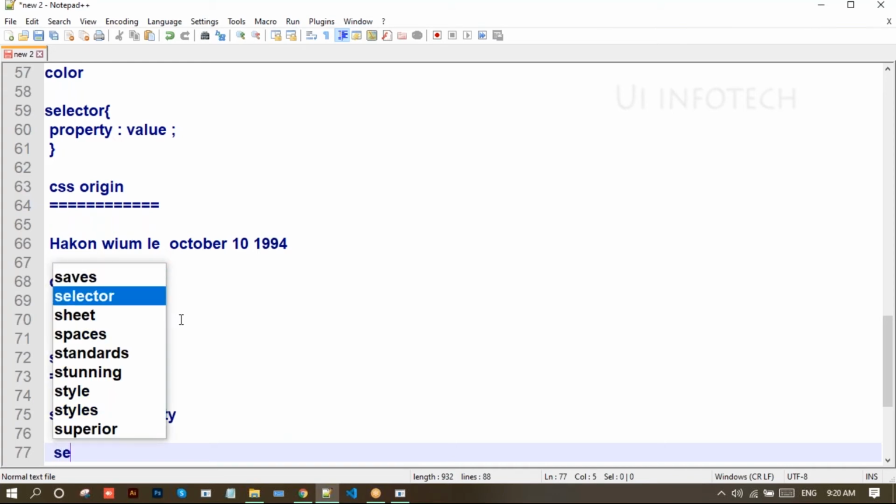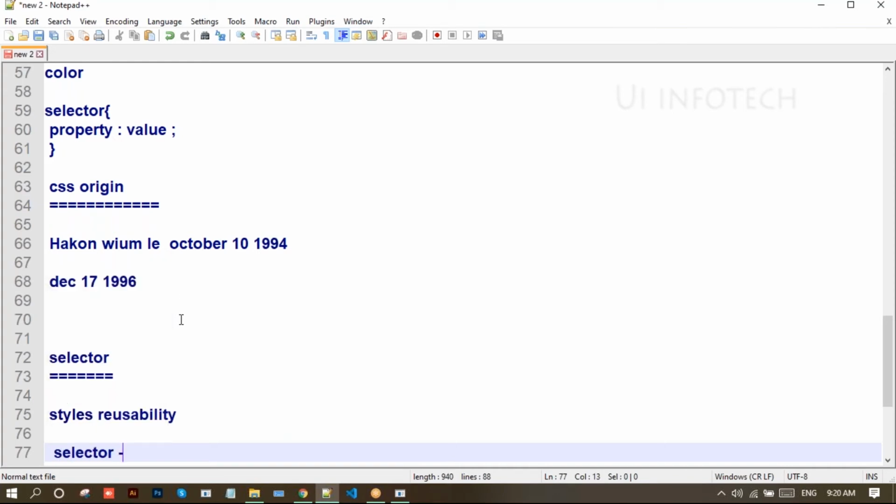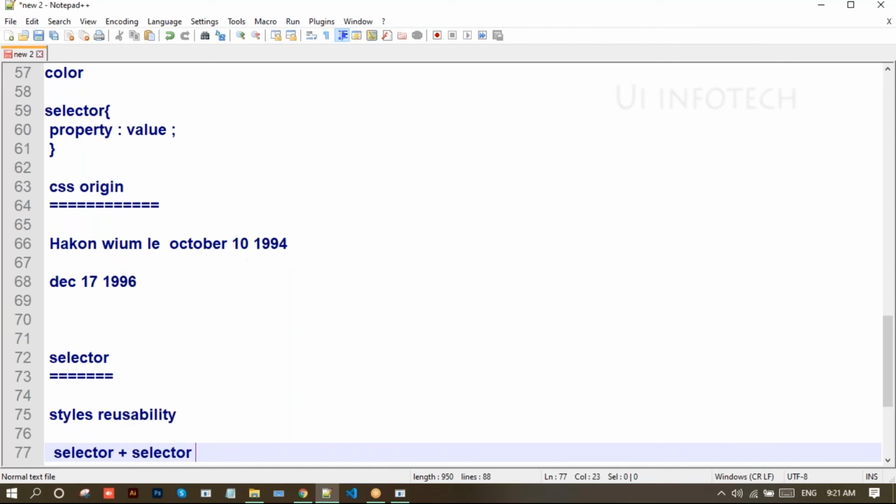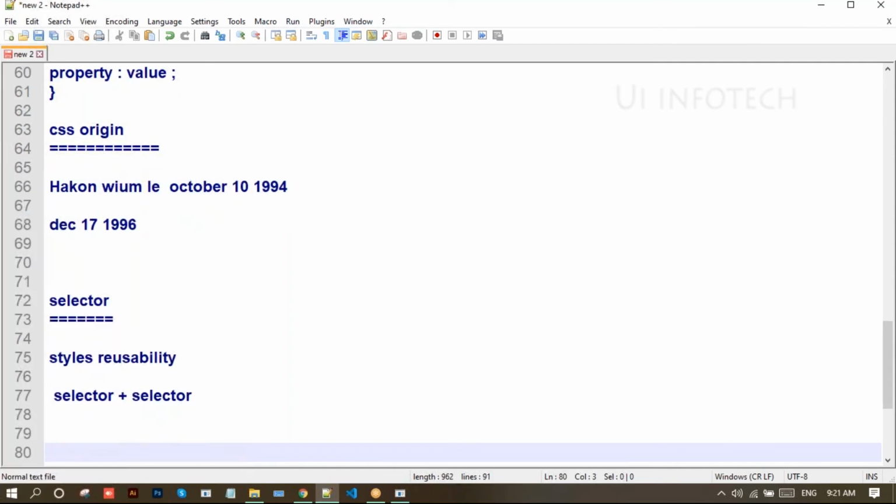A combinator is nothing but something between selector and selector. We can add some symbols here, plus, or the tilde operator. So these are the combinators. I'll explain them in a future session. So a selector is a chain of one or more simple selectors separated by combinators. Selector is style reusability, or you can take the other definition: a chain of one or more simple selectors separated by a combinator.